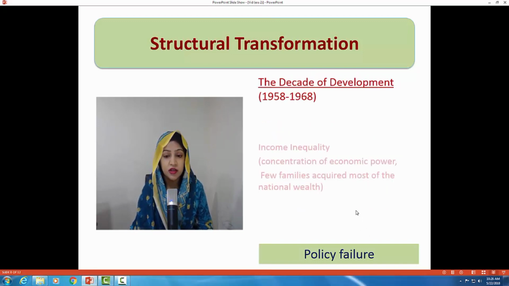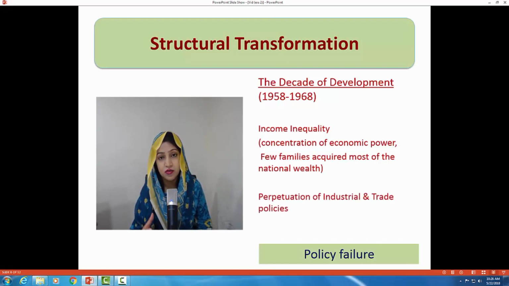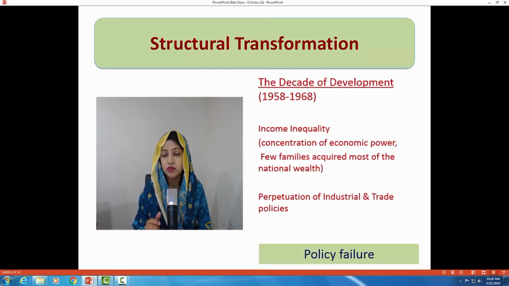So, income inequality: the concentration of economic power, where a few families acquired most of the national wealth. If you remember, we studied that the nation's wealth in that time period was concentrated in a few families. Like 21 or 22 families are quoted as holding the major part of the national income, and that was true to some extent. It was a deliberate policy of the government to distribute more towards the rich, with the intention that they save more. All the savings were increased, but that resulted in income inequality. The perpetuation of the industrial and trade policies adopted in the 1950s could not be maintained.